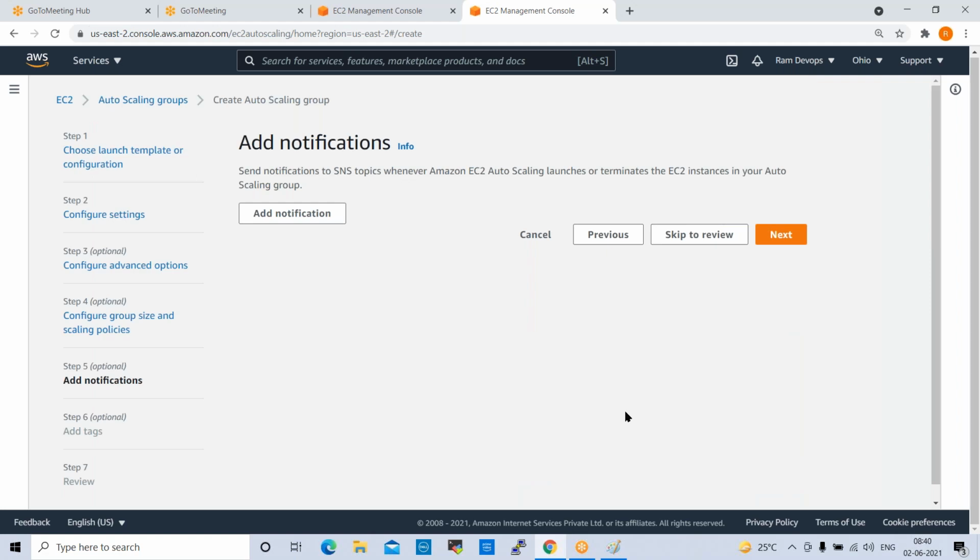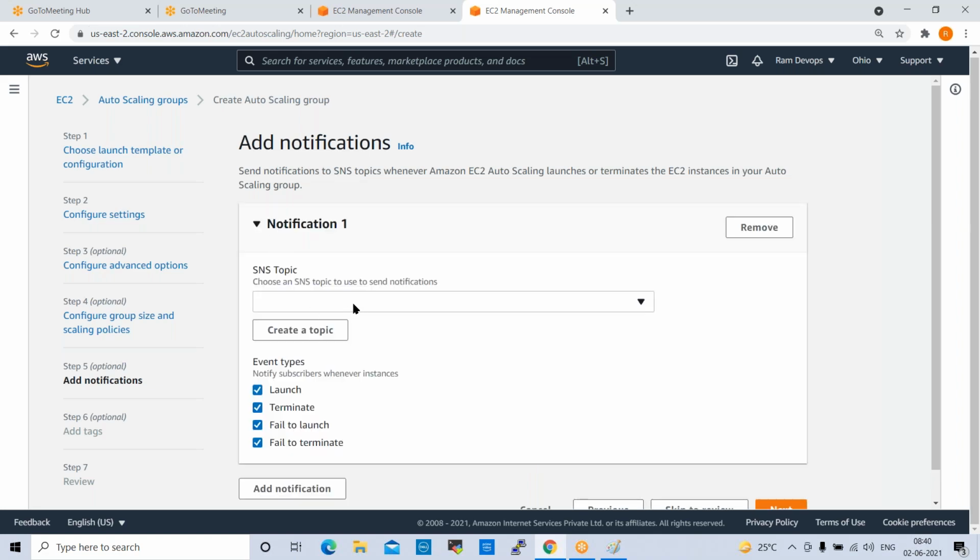So we can use negative scenario. I'll show you that. Okay, how to test it? I'll show you. Now notifications, add notification. So see here, what is this? SNS. Yeah, yesterday we discussed, right? SNS topic, simple notification service. So we can enable SNS from here. If you want to enable SNS from here, you can enable. Okay. Yeah. We don't have any SNS service, so don't need to enable here.